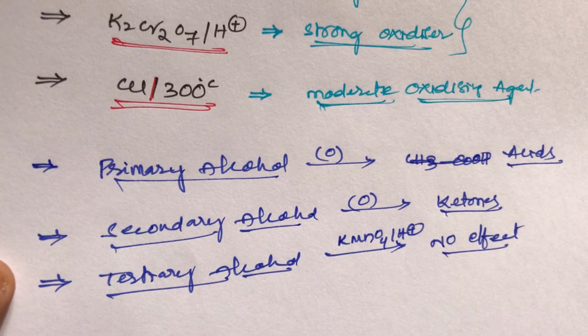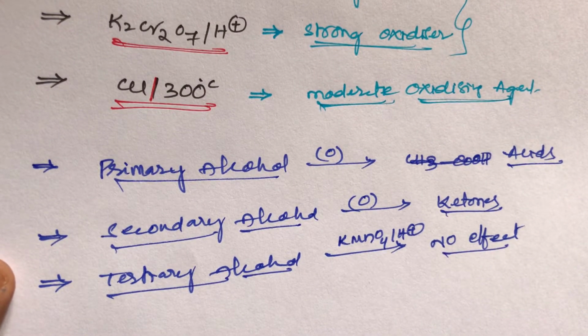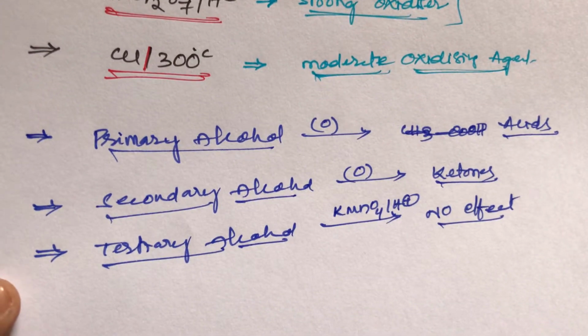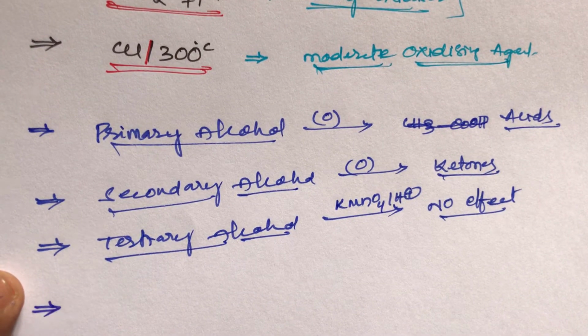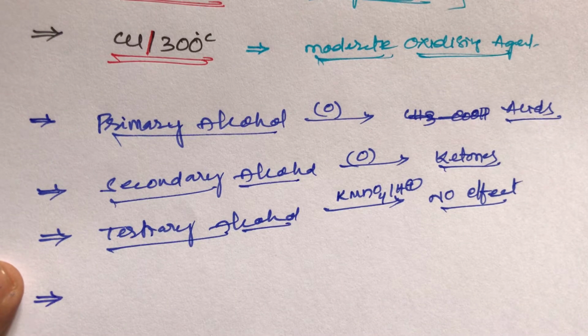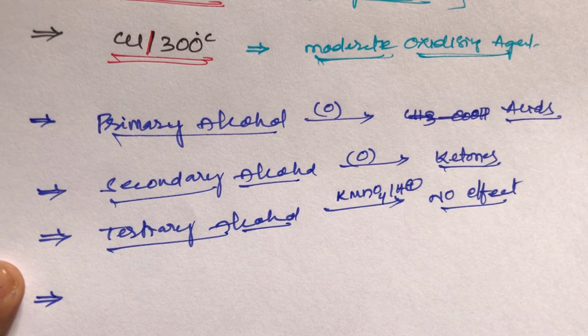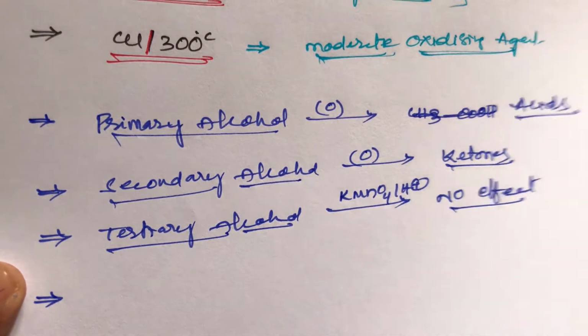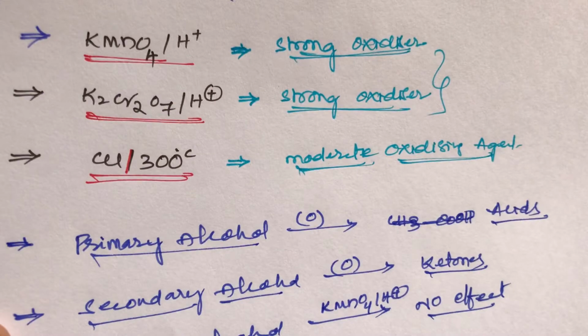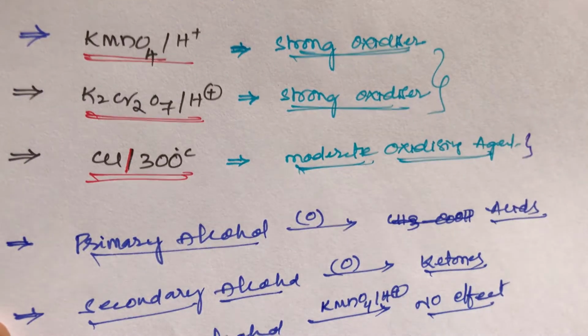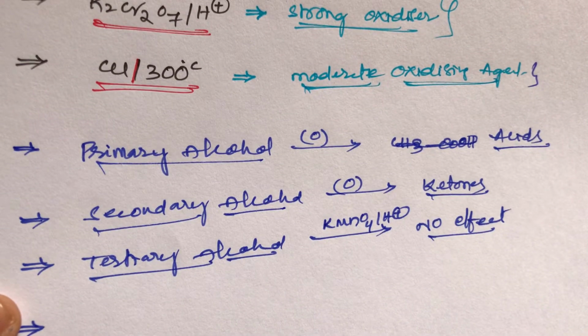These are the properties of KMnO4 and K2Cr2O7. And next one, student, copper. What is the role of copper, student? Copper also acts as an oxidizing agent, that is, a dehydrogenating agent. Remember, student, copper at 300 degrees centigrade acts as a dehydrogenating agent, meaning removal of hydrogen.